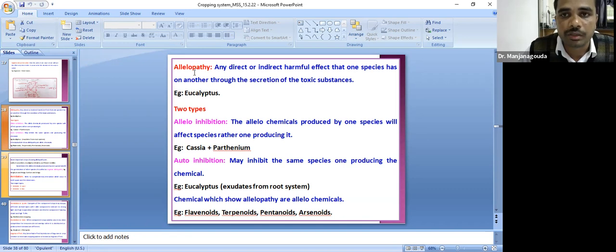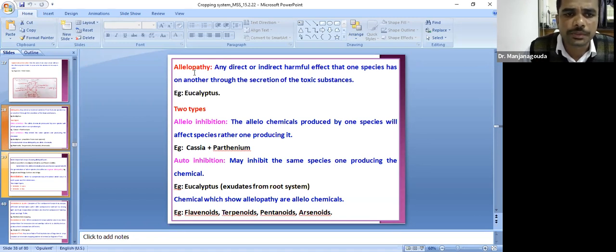Who coined this term allelopathy? Molisch coined the term allelopathy. Say for example, the leaves of eucalyptus will inhibit the germination of mustard seeds. That is allelopathy. They will secrete some chemicals that will inhibit the germination of the mustard seeds. That is called allelopathy. There are different types of allelopathy.